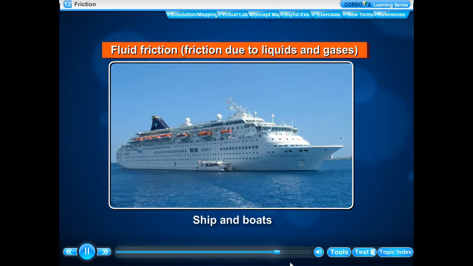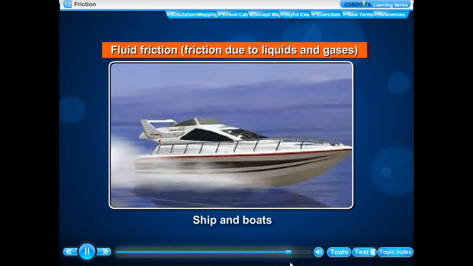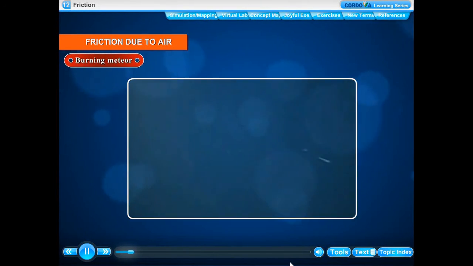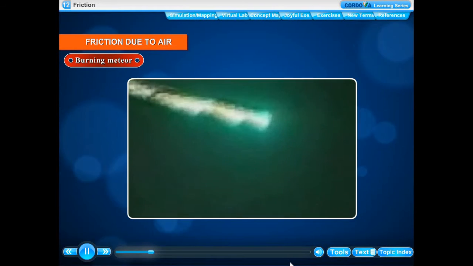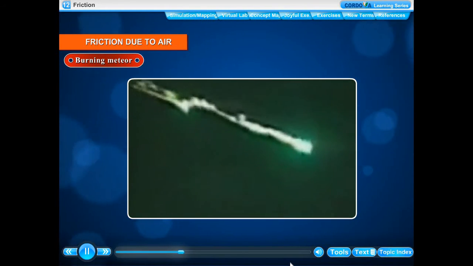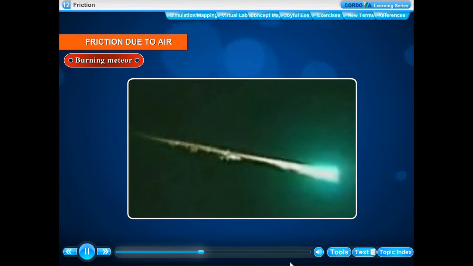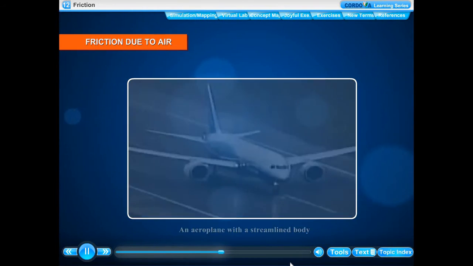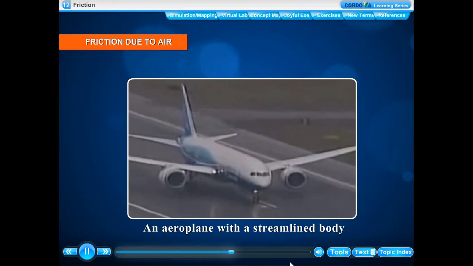The bodies of ships and boats are made streamlined so that they experience minimum amount of friction while moving through water. Friction due to air. But the friction of air is so small that we are not able to experience its effect easily. A meteor or shooting star and meteorites. Meteors are the stone-like heavenly objects which enter into the Earth's atmosphere from the outer space with a very, very high speed. An aeroplane with a streamlined body.